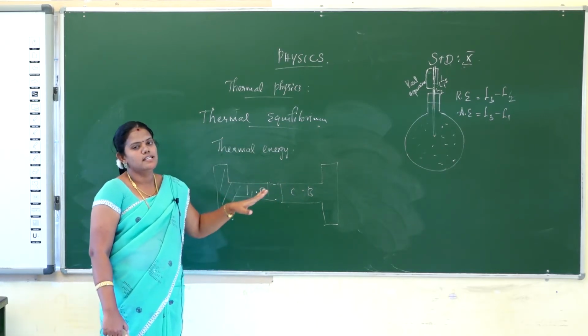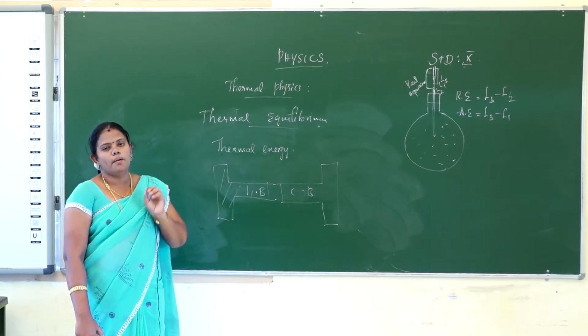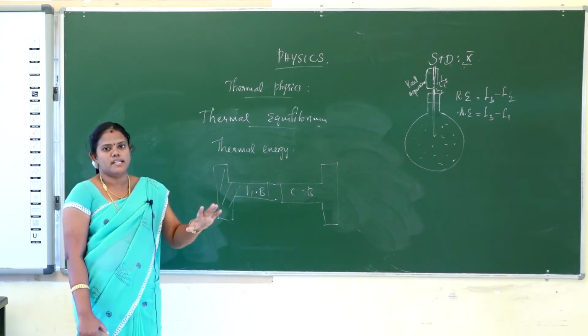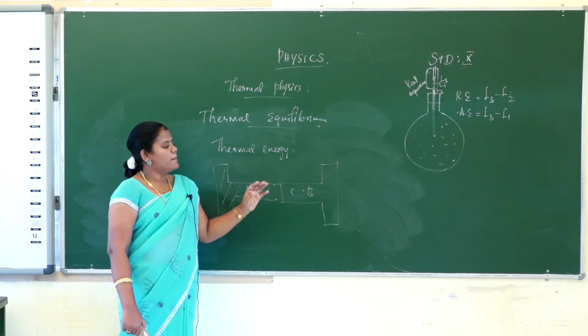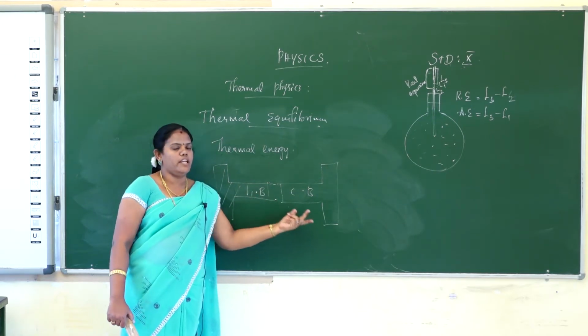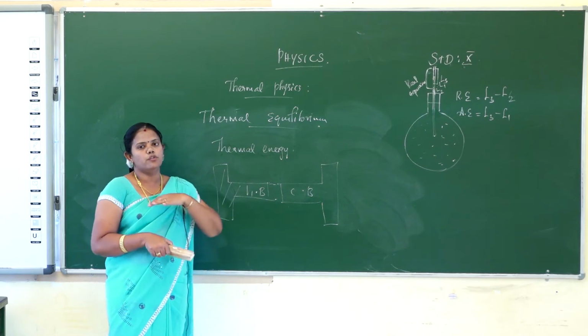Thermal energy is nothing but the heat that one body has, that is called thermal energy. Okay. So the two bodies have different heat energy, but it will be transferred from one body to another body. It will be equally shared, and then a thermal equilibrium is formed.